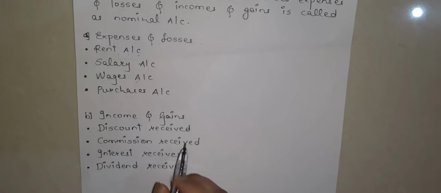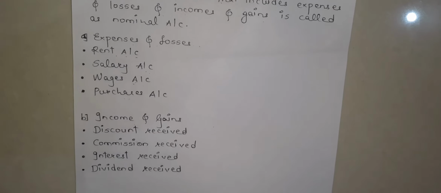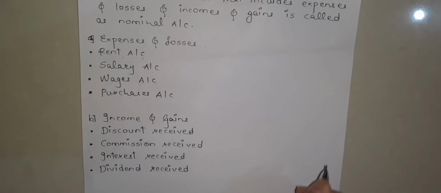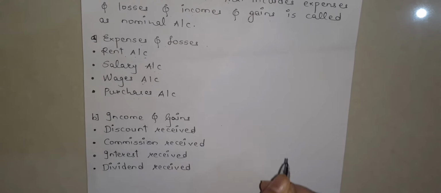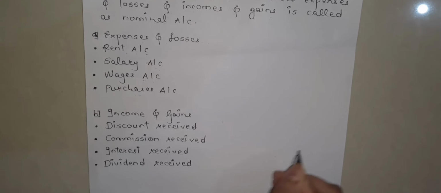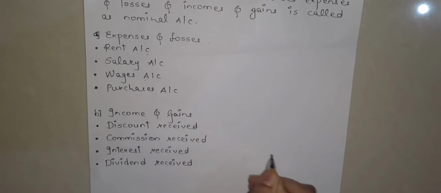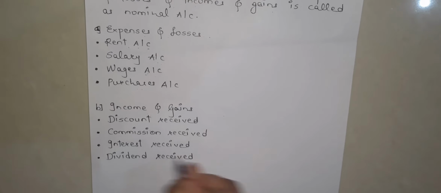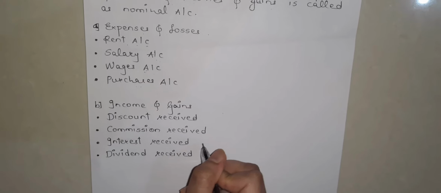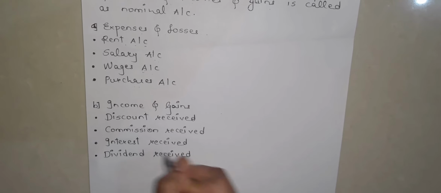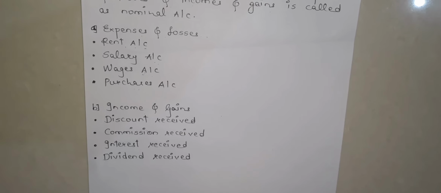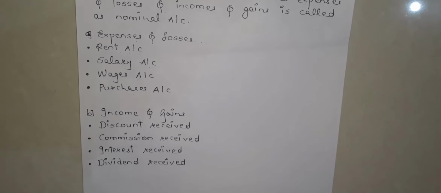Okay. Now, let's take the example of interest received. If a company owns some shares of a bank, the bank will provide interest to the business for holding shares in the bank. So the businessman will record interest received in his account book where he is keeping the record of his profits.